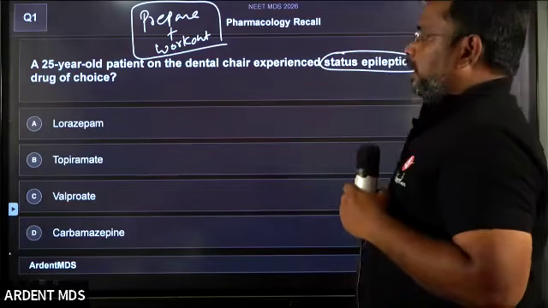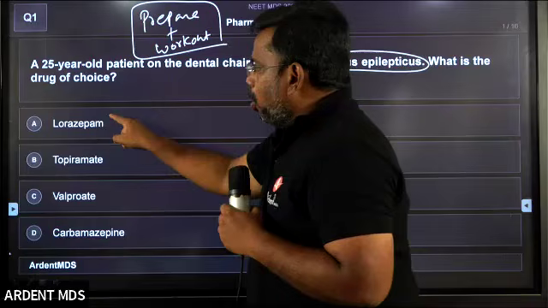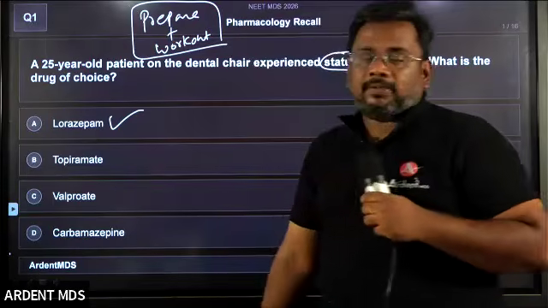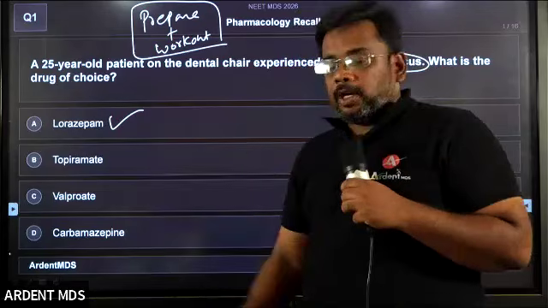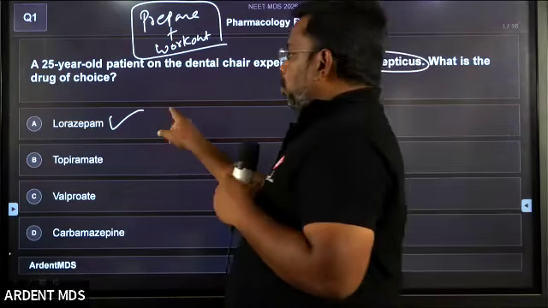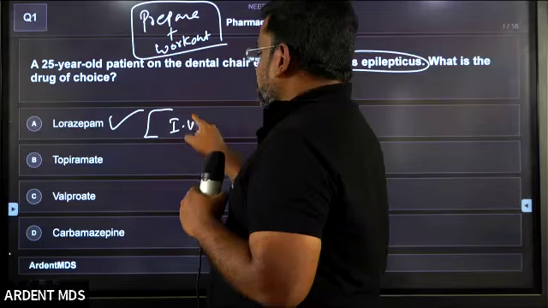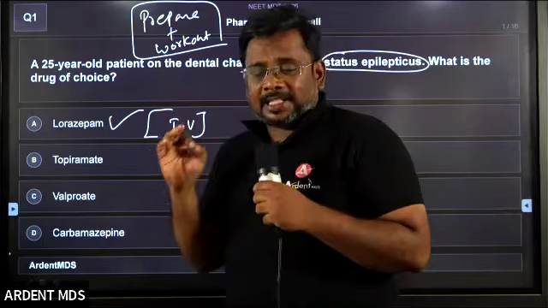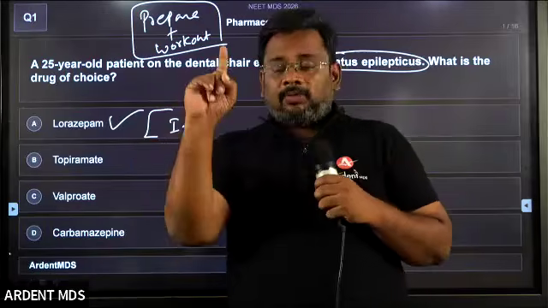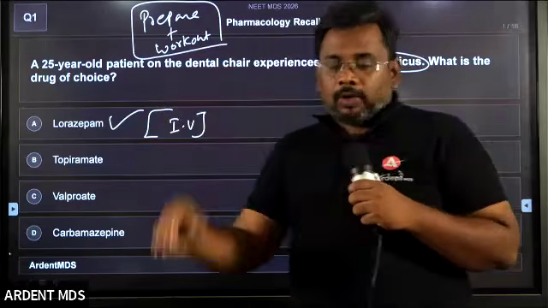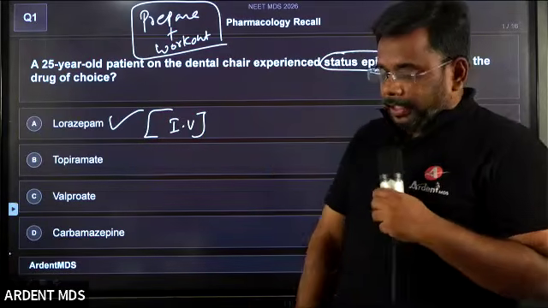Coming back, status epilepticus is the question. What is the drug of choice? Obviously, the answer is lorazepam. What is the route of administration? It may be asked in your exam or the 2027 exam. The route of administration is IV. Remember, in an emergency condition you give it IV, except for anaphylactic shock.